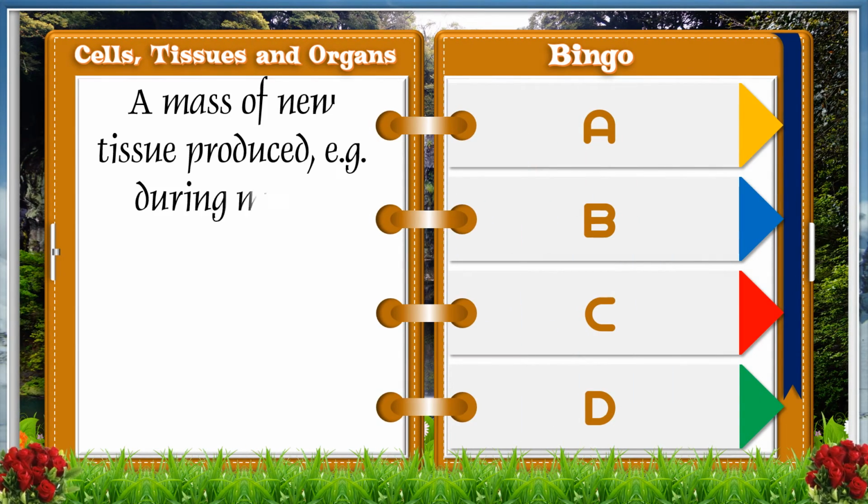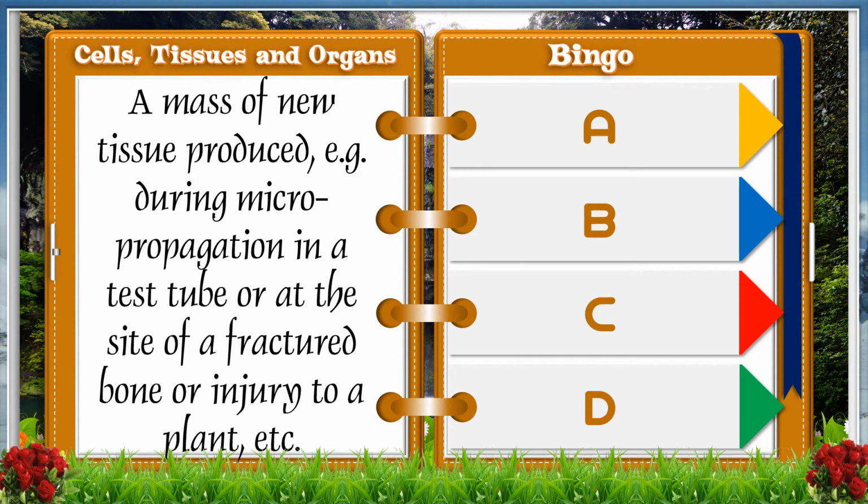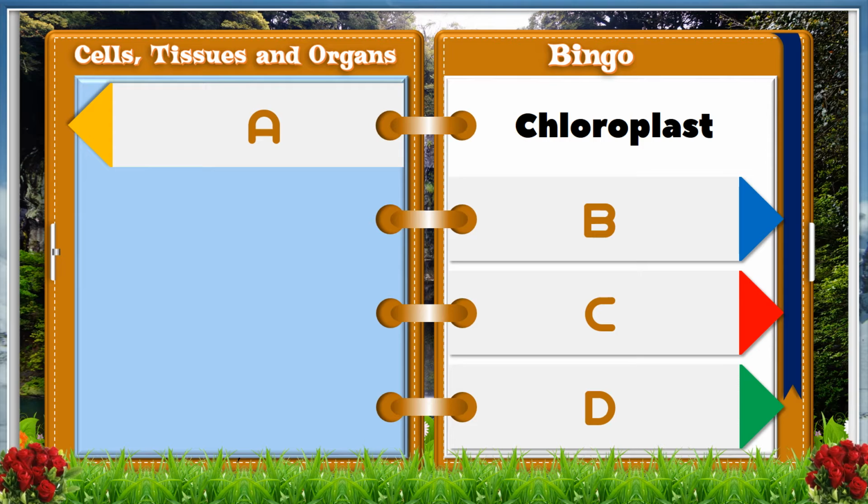A mass of new tissue produced, e.g., during micropropagation in a test tube or at the site of a fractured bone or injury to the plant, etc. A, chloroplast.